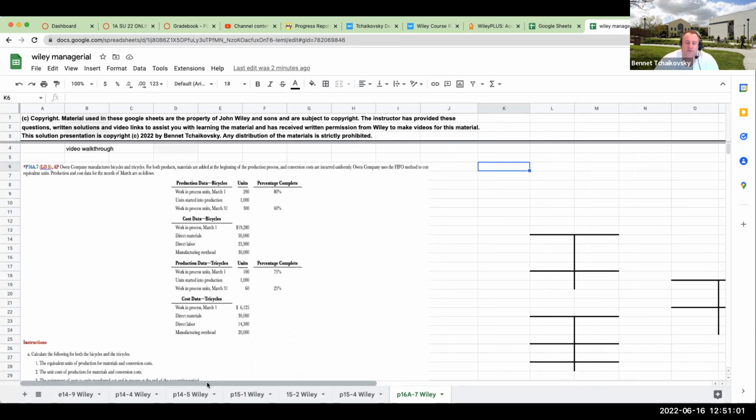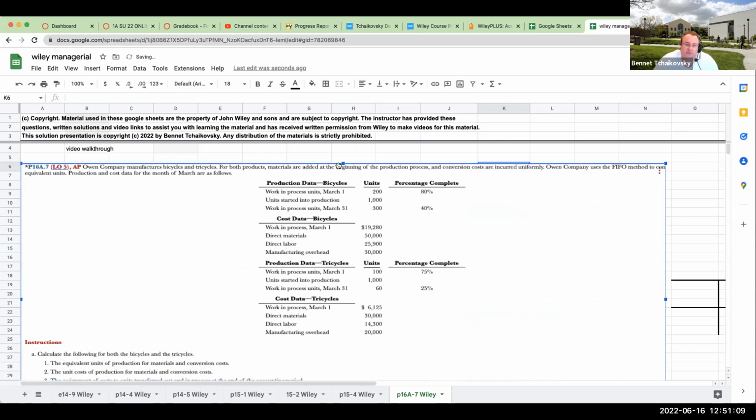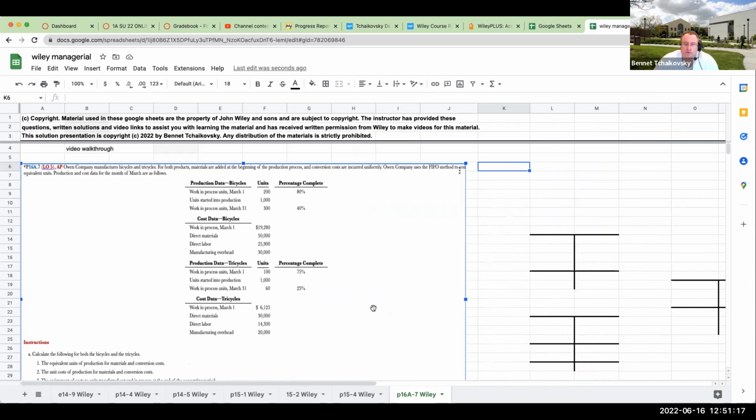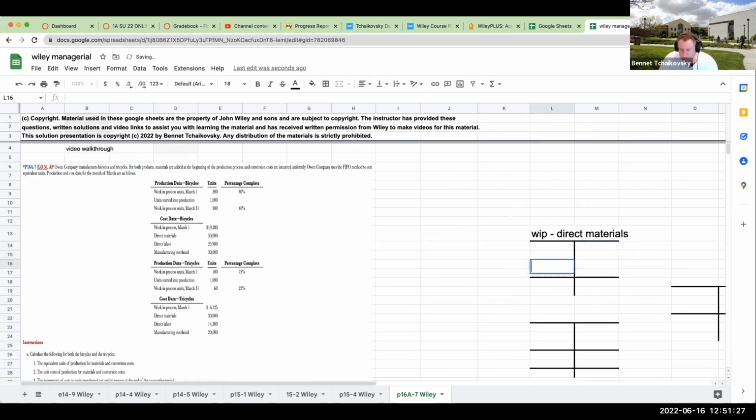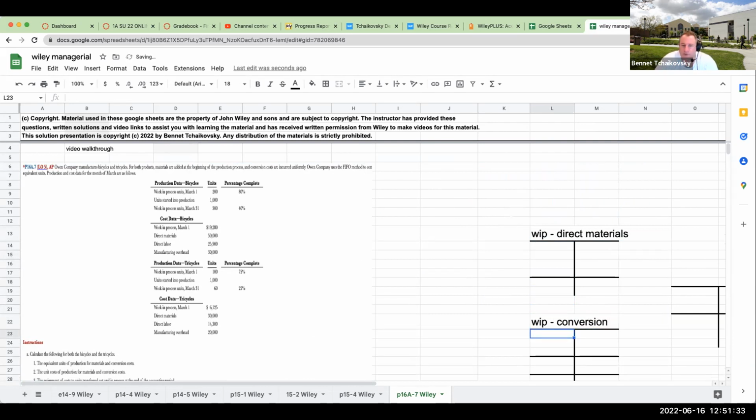Right over here, we've got problem 16A-7. This is a company that is using FIFO for process costing in terms of equivalent units and costs. The way we want to set up these questions is to have our WIP direct materials and our WIP conversion. We've got two different sets of things, so we're going to first take a look at our bicycles.